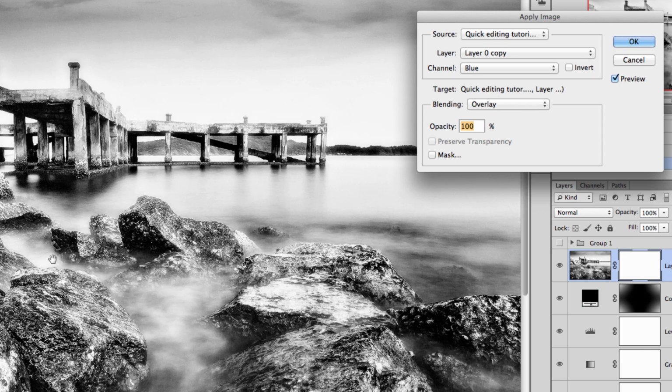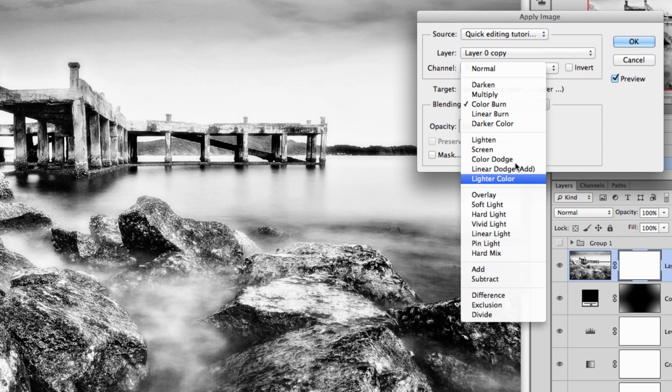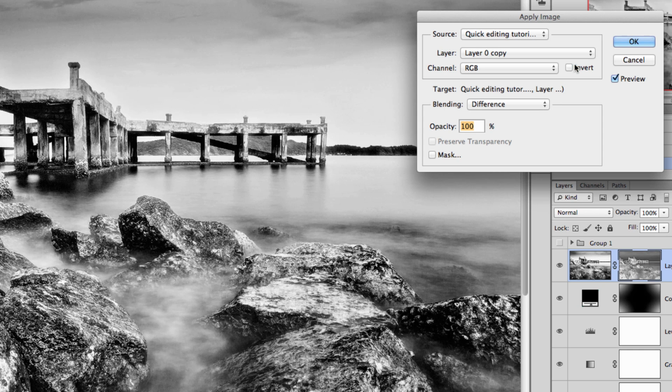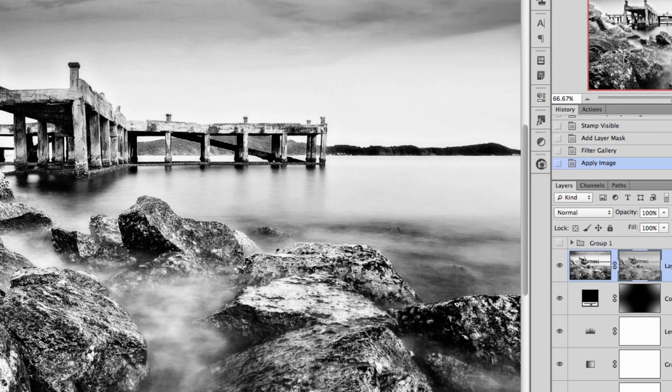The objective here is to get the sharpness and the glow on just some parts of the image, either the highlights or the shadows. And you can take a look at the layer mask and see the result. Let's leave it on RGB and choose maybe difference. Try the invert settings. Yeah, I like the invert settings a bit more, and I'll click OK.